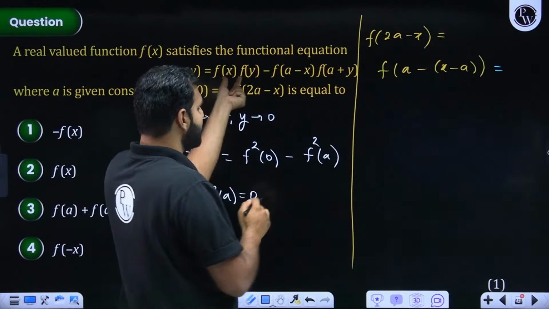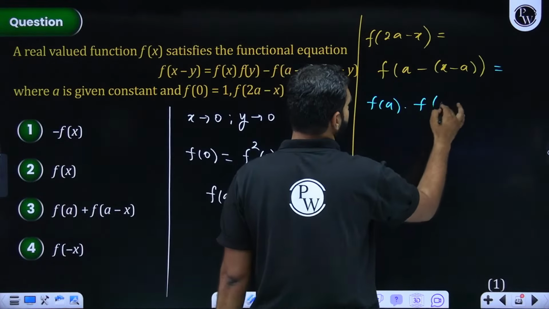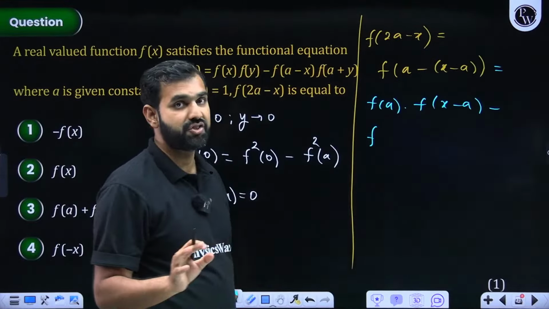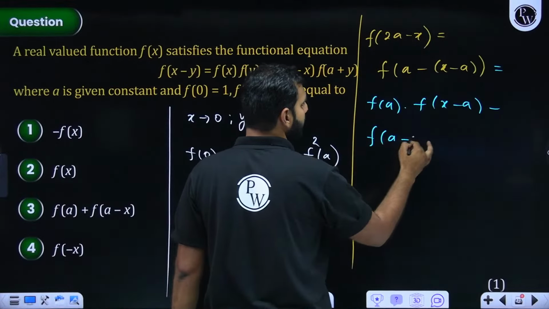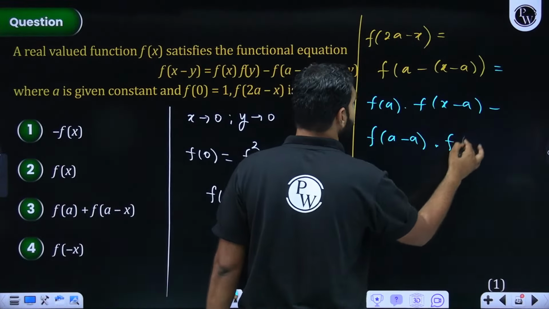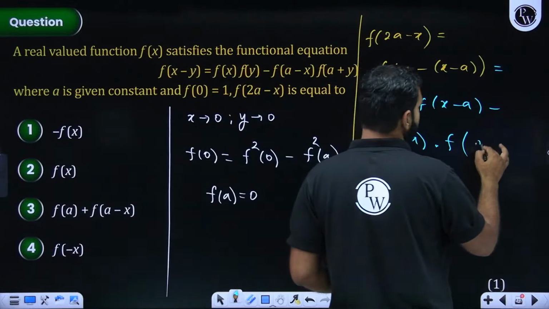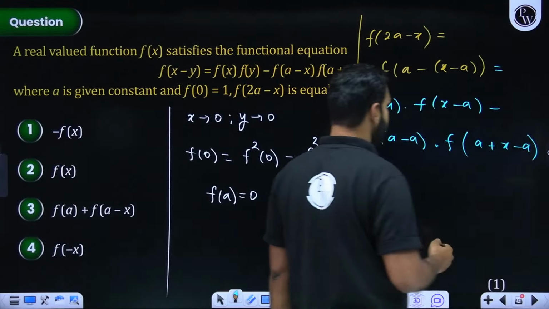So f of x into f of y. So f of x will be f of a into f of y. F of y will be x minus a, minus f of a minus x. Pay attention, f of a minus x. So f of a minus a, that is 0, into f of a plus y. What would that be? It will be f of a plus y, where y is x minus a. Just give me a quick confirmation. Did you all get that?